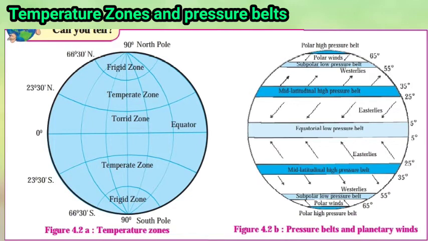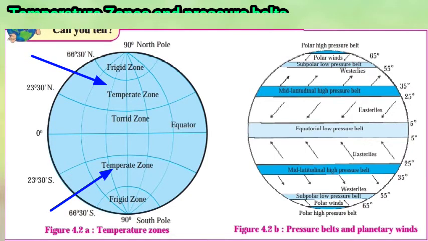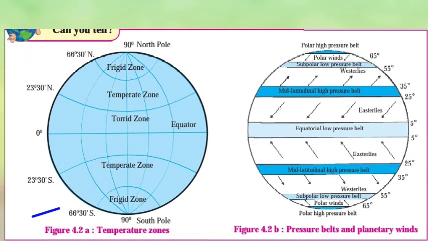You can see in this figure 4.2a the temperature zones. You can see all the temperature zones in this figure. Torrid zone, which is also known as the tropical zone. Then temperate zone, see in both hemispheres, northern and southern hemisphere. After that, frigid zone. Frigid zone is also known as the polar region. So these are the temperature zones.